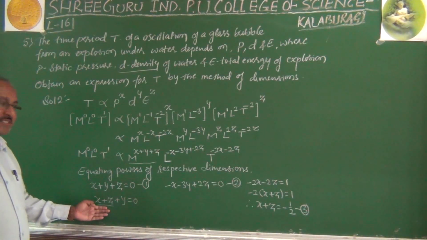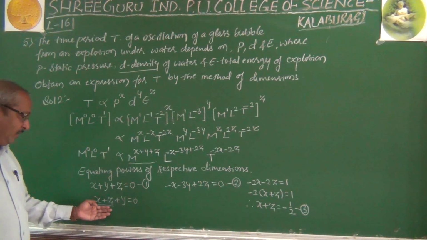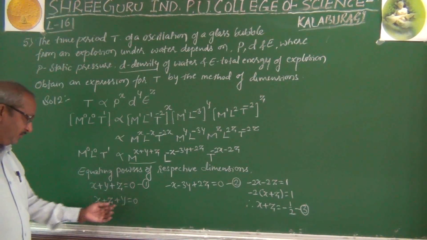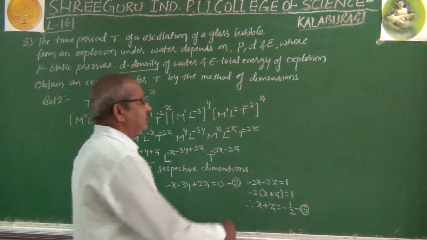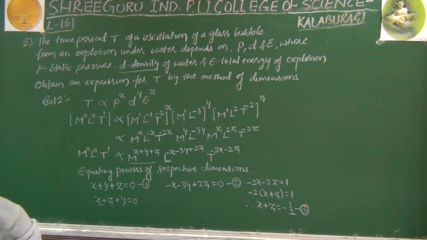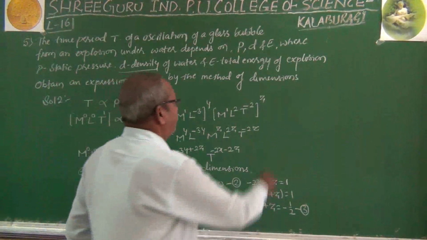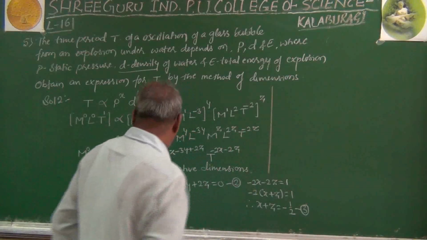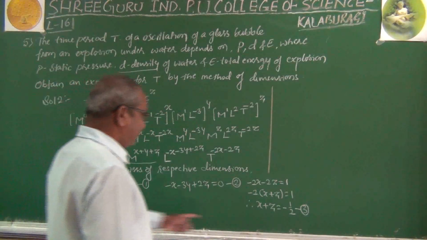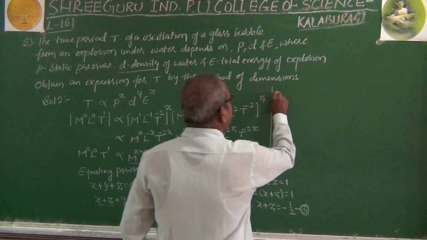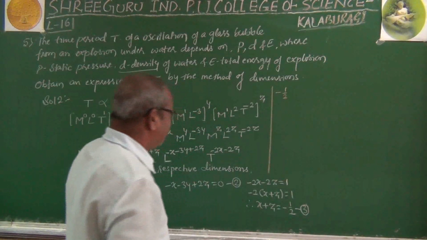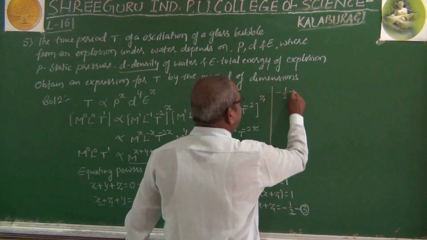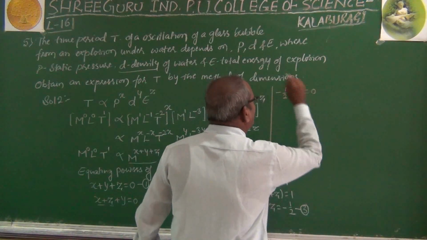We have to put this value here, x plus z plus y equal to 0. So look here, one of the values we are going to get by substituting that. In place of x plus z we have minus 1 by 2, then remaining as it is plus y equal to 0.